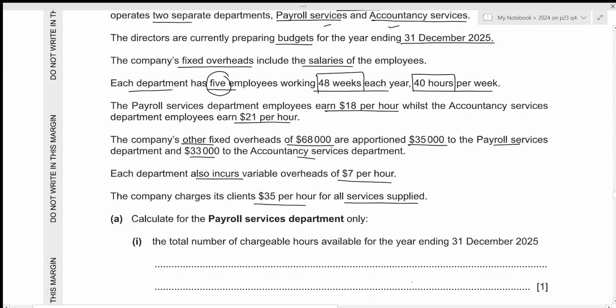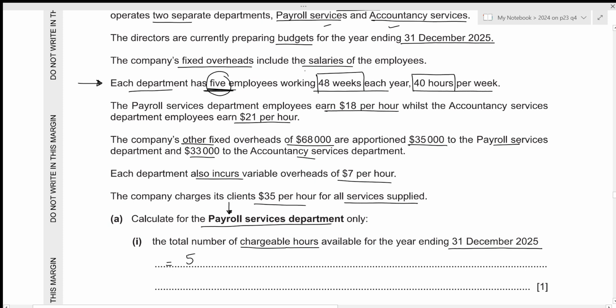Now, for the first part, we need to calculate for the payroll services department only the total number of chargeable hours available for the year ending 31st December 2025. Okay, we need the total number of hours that the employees will work within our payroll services department. We were told that each department will have 5 employees. So in total, within the payroll services department as well, we have 5 employees.